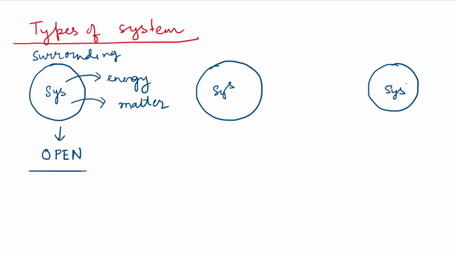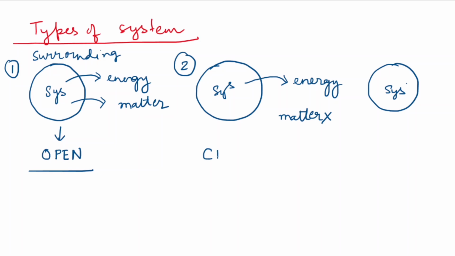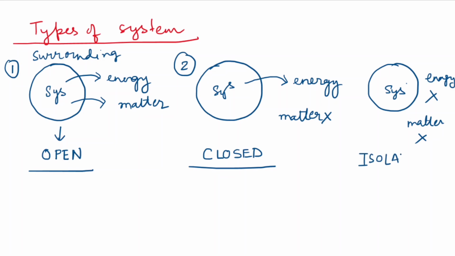The second one: if a system interacts with its surrounding and can exchange energy but no matter is exchanged, then that type of system is known as a closed system. If a system cannot exchange energy and cannot exchange matter with the surrounding, then that type of system is known as an isolated system.